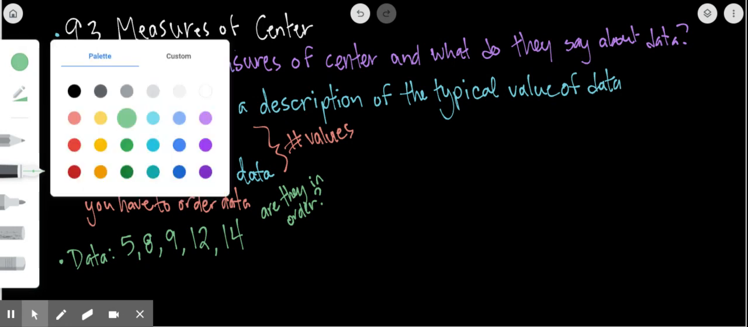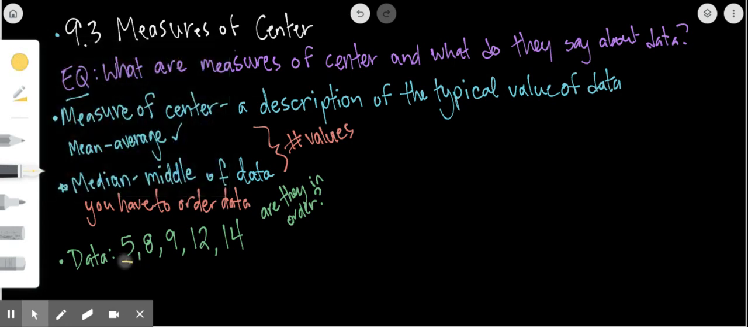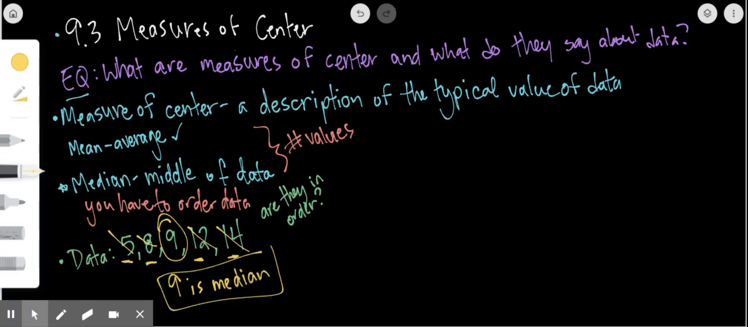Okay, so what I do when I do this is I eliminate the numbers on either side. So 5 is eliminated, and so is 14. 8's eliminated, and so is 12, which leaves 9 right in the middle. So 9 is the median because it's in the middle of the data. Basically, I'm just crossing off things on the edge until I get to the center.